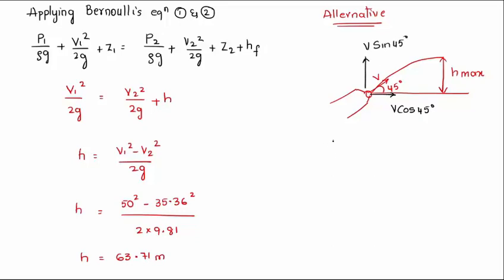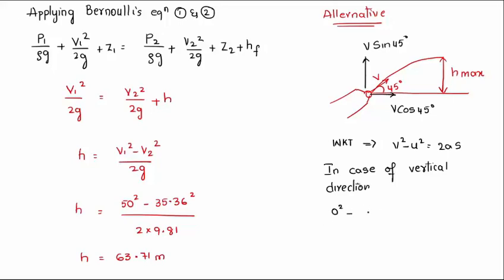We know basically V square minus U square is equal to 2as, a basic fundamental equation. Now, in case of the vertical direction, 0 square, because there is no final velocity, it is reaching the maximum.